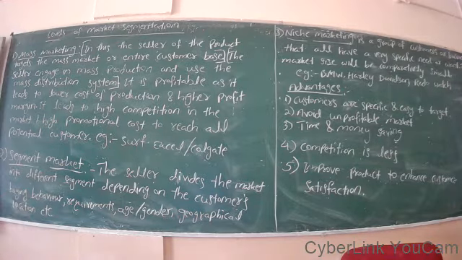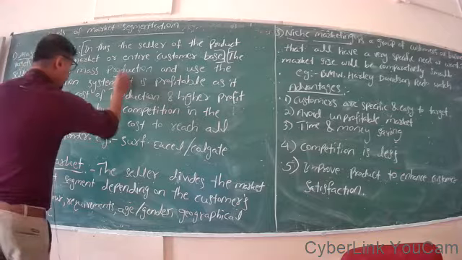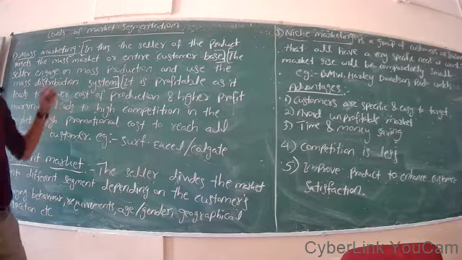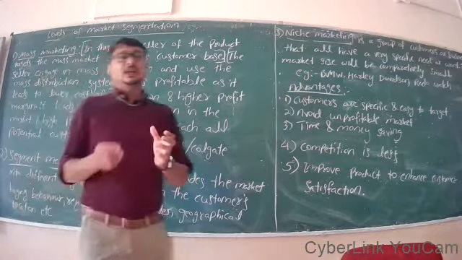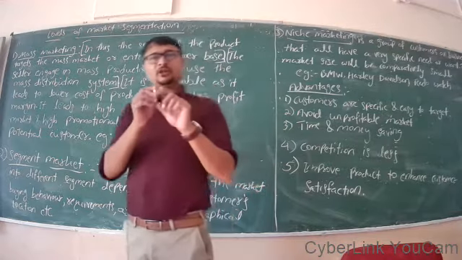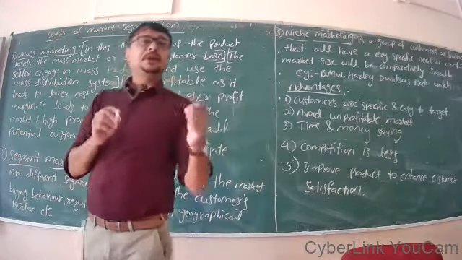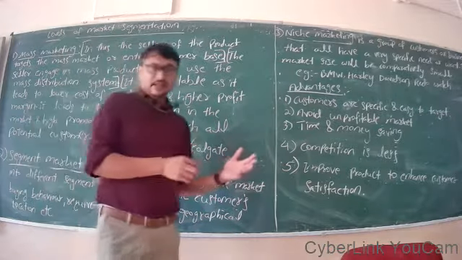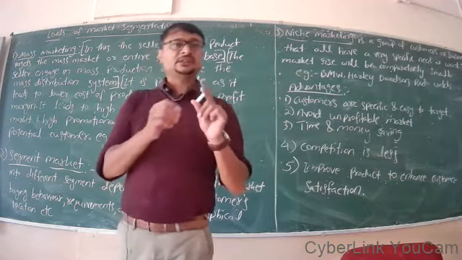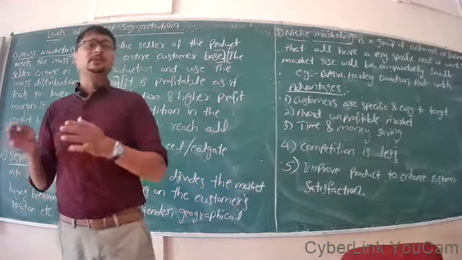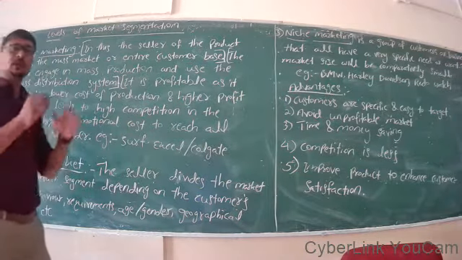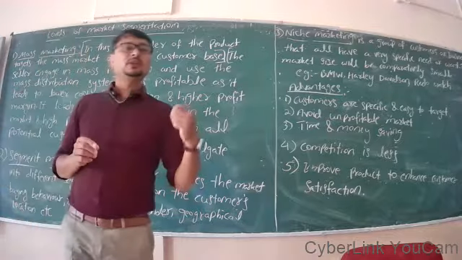The next point: it is profitable. Why? Because it leads to lower cost of production. If you invest 100 rupees to manufacture chalk pieces, and you manufacture 100 chalk pieces, then the per unit cost will be 1 rupee. If you start producing 1000, then the cost will be distributed across each chalk piece, so your cost per unit will be reduced.